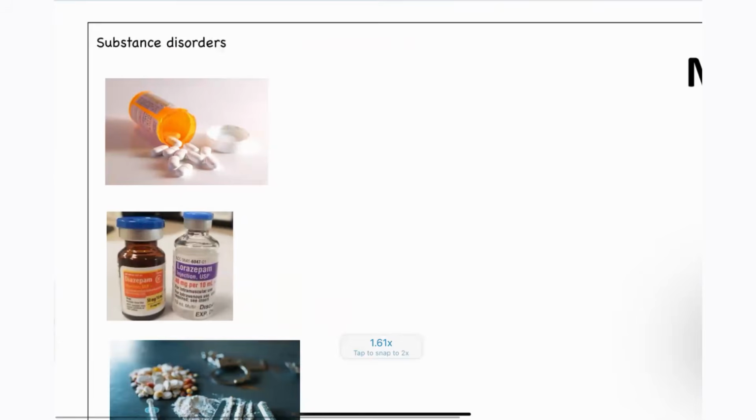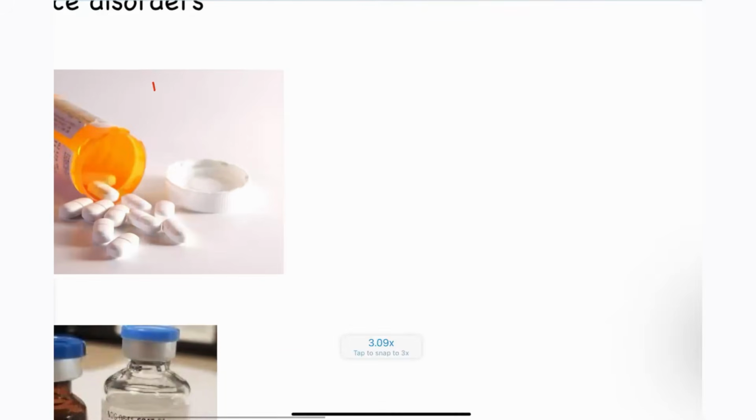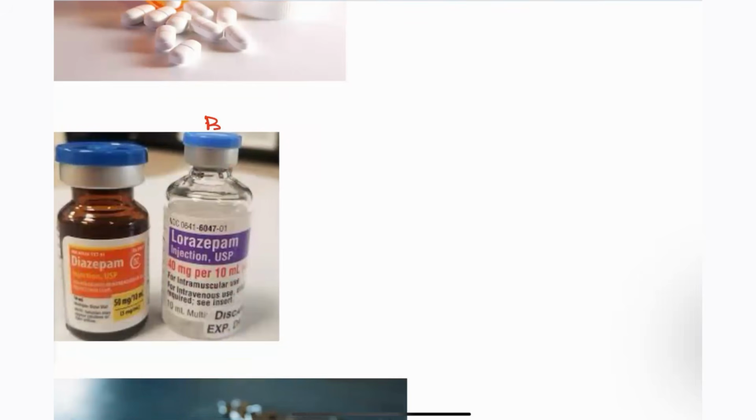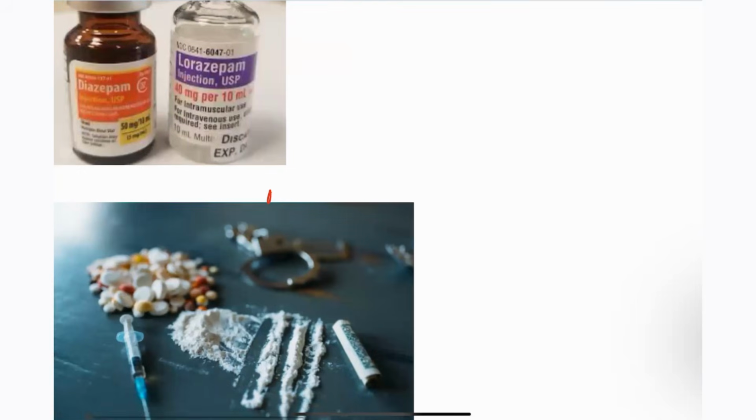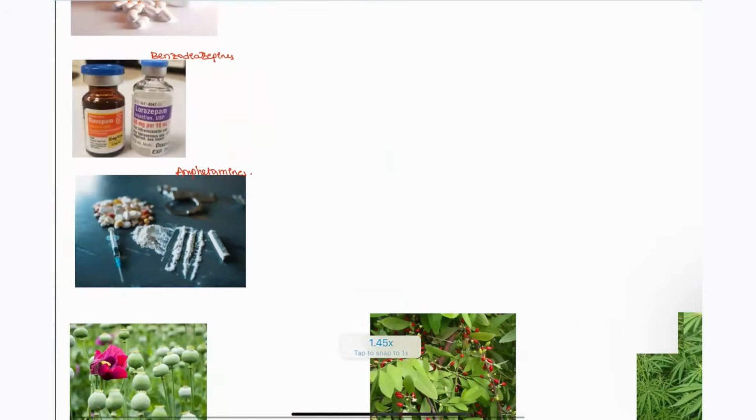Next, moving on to the substance disorders that you have to remember. First, see the intoxication and important points related to them. First, we are going to discuss barbiturates. These are the barbiturates, and here these are benzodiazepines, and here these are amphetamines. Next, we will see the other substances also.